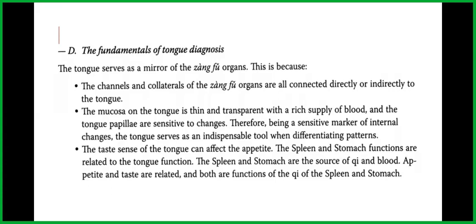The spleen and stomach functions are related to the tongue function. The spleen and stomach are the source of qi and blood. Appetite and taste are related, and both are functions of the qi of the spleen and stomach.